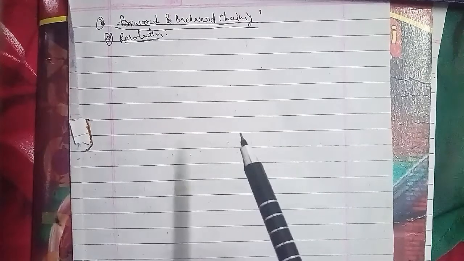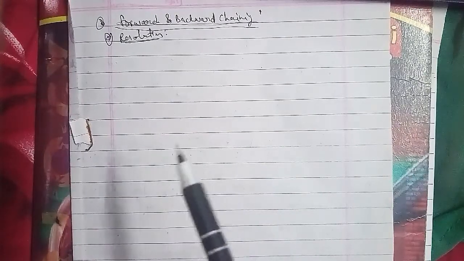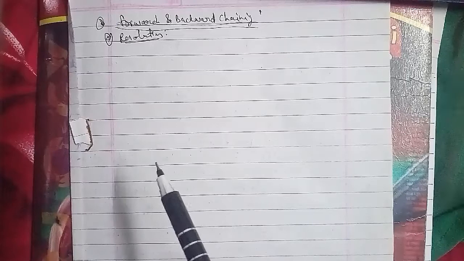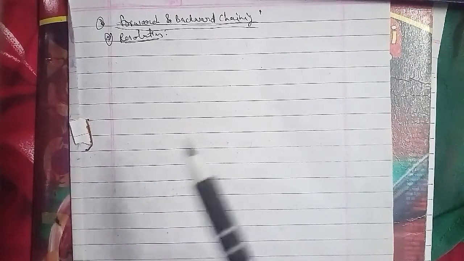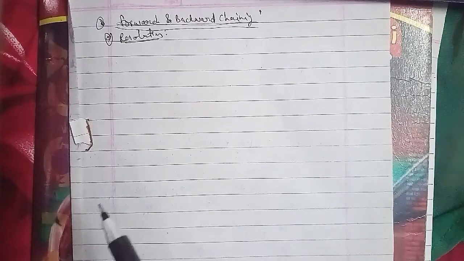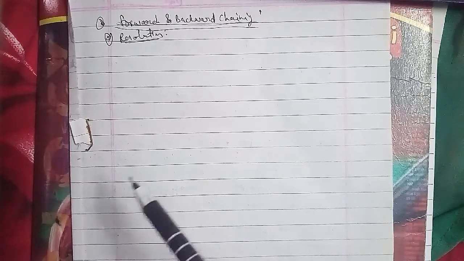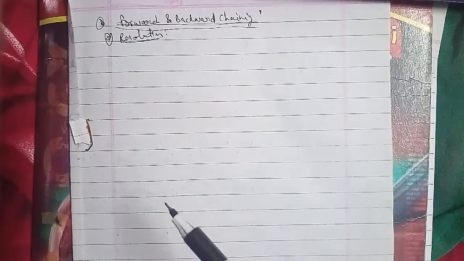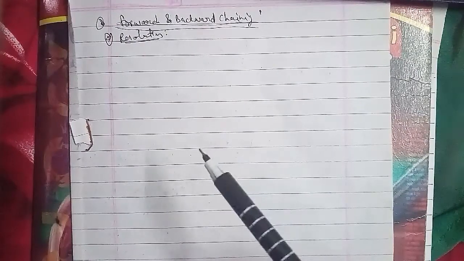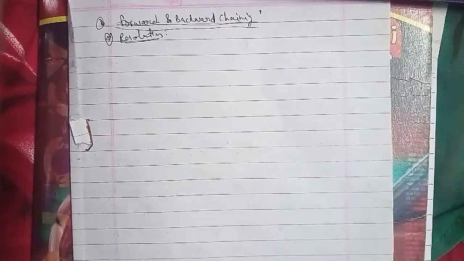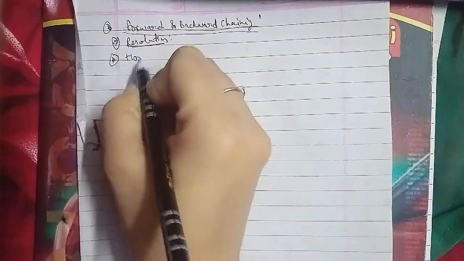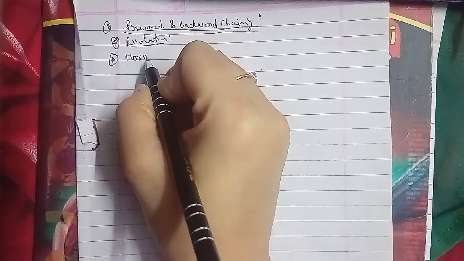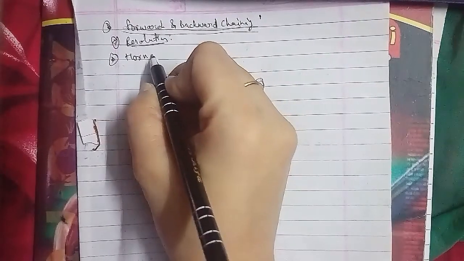Now we're going to explain the Horn clause. What is the procedure of the clause conversion? A Horn clause is a disjunction of literals of which at most one is positive. Inference with Horn clauses can be done through forward chaining and backward chaining algorithms, where a Horn clause is a sentence that can be written in the form